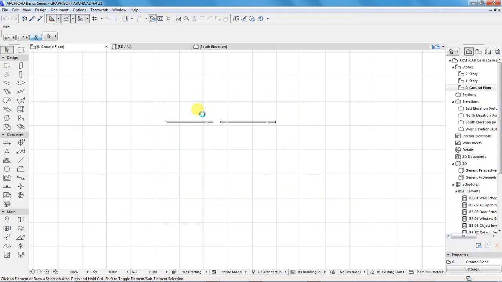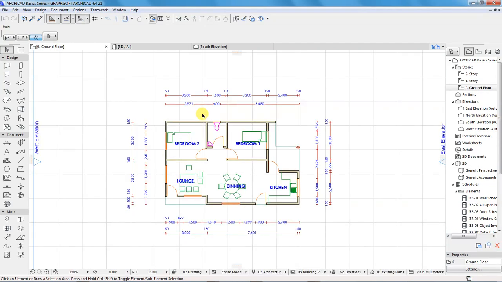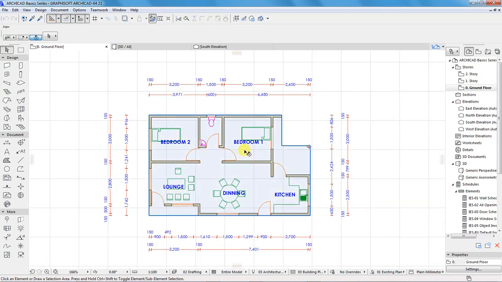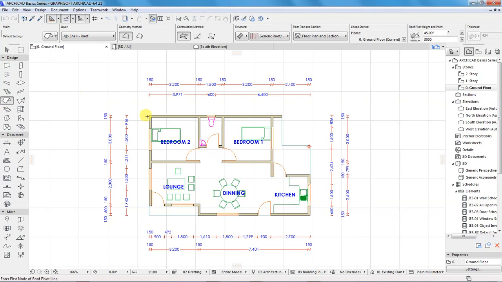A lot of times, it is easy for a beginner to design a simple roof which comes as a result of the default settings that ARCHICAD has. Before I show you the complex roof, most of you are familiar with this type of roof. Let me show you in a few seconds.